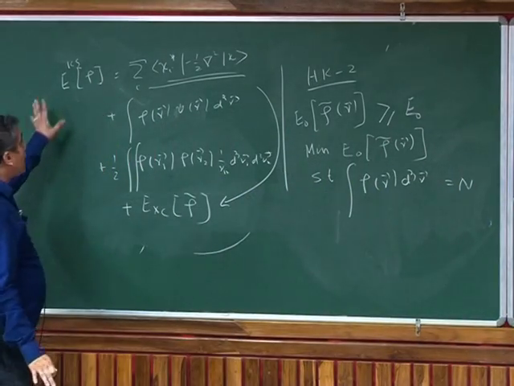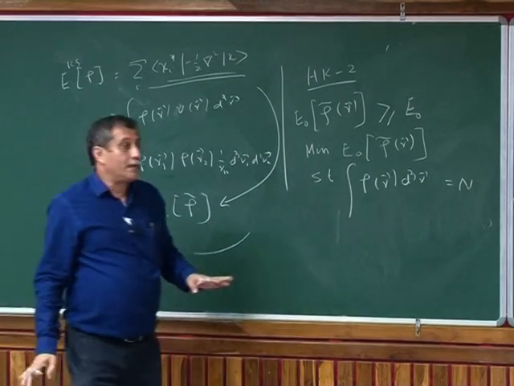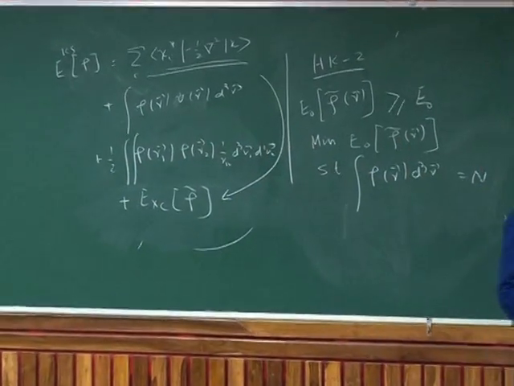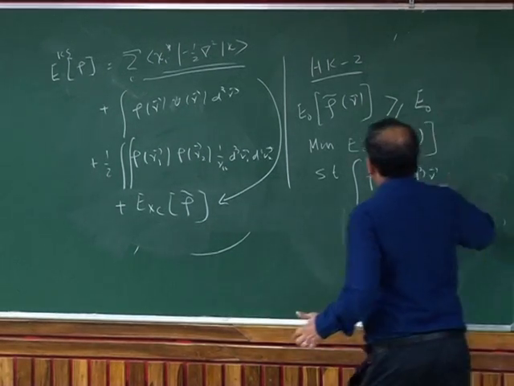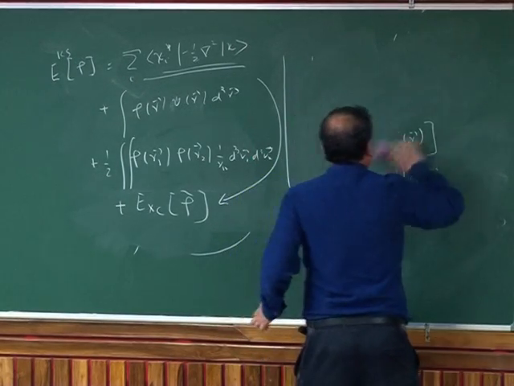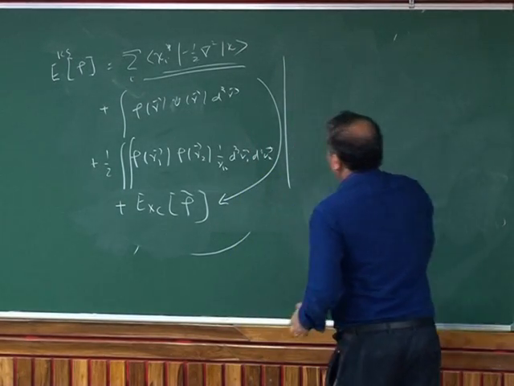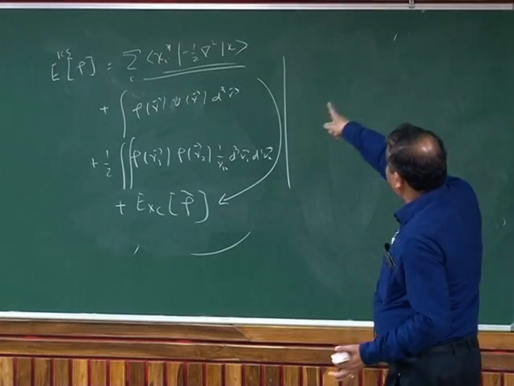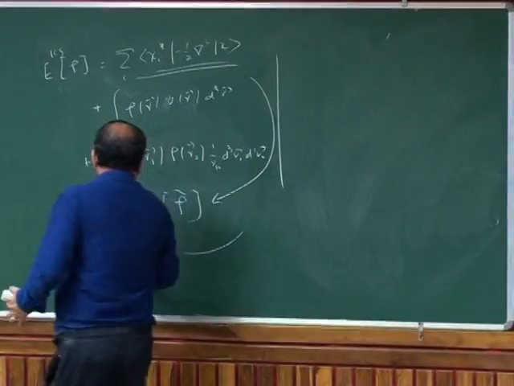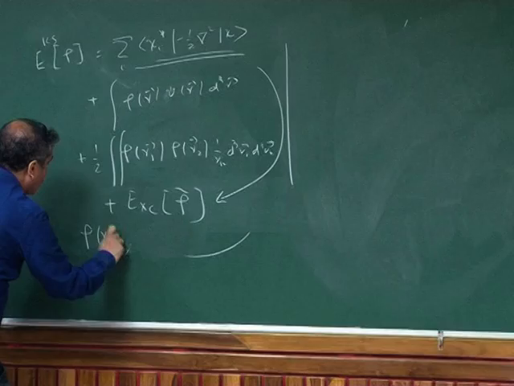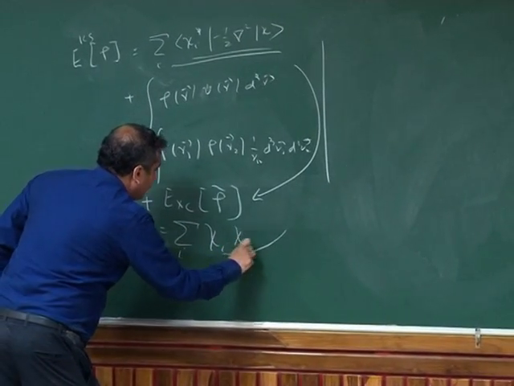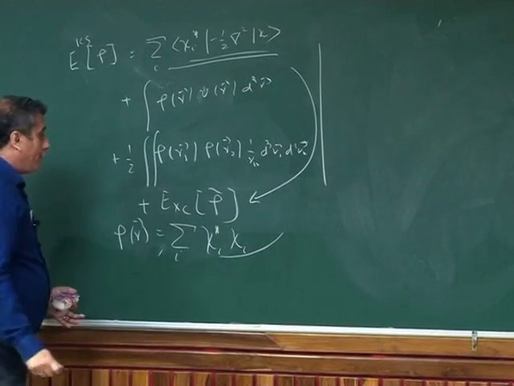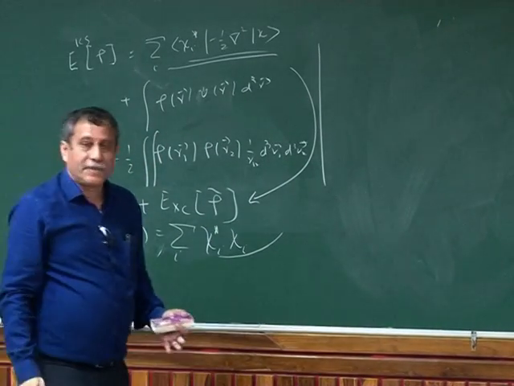So everything is shoved here. If that is so, then I can now write what are called the Kohn-Sham DFT equations, which of course have to have n orbitals. So that is what I will write, and probably I will end at that point. So now I have the chi-i's. The only thing I have to remember is that rho of r is equal to the sum over i of chi-i squared. This is something I have to remember.